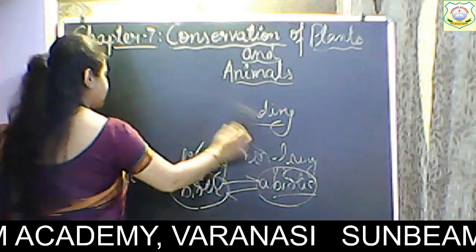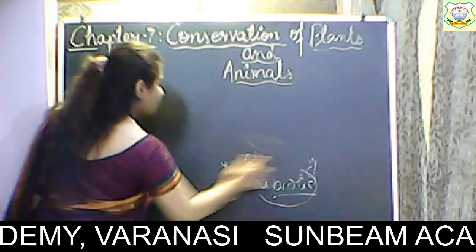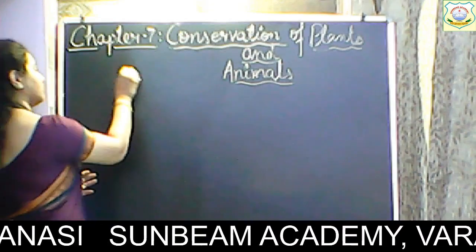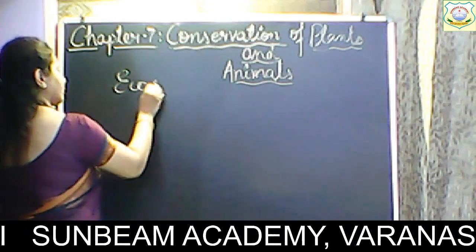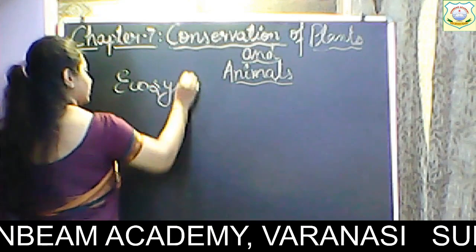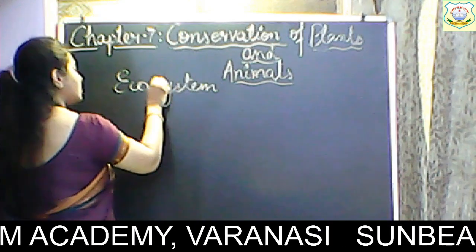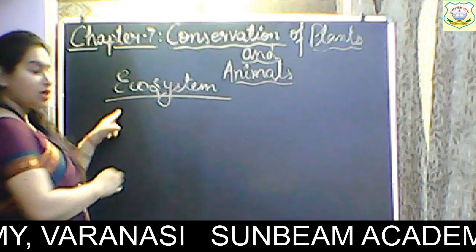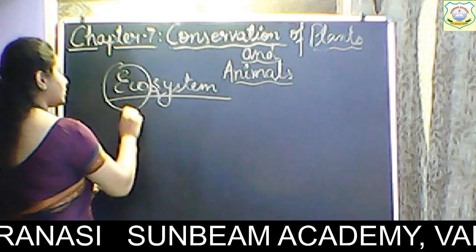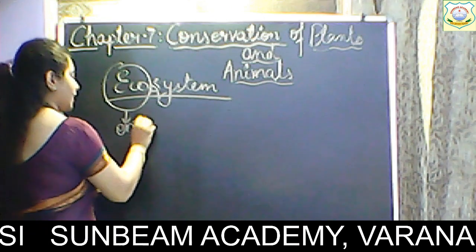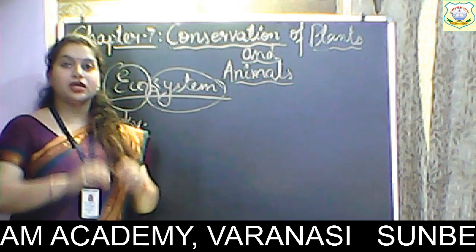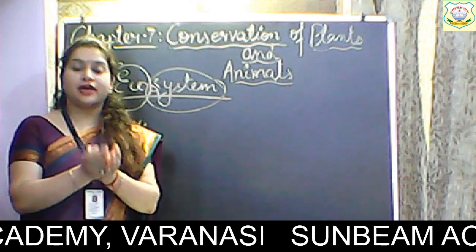Now coming on to the next term, that is ecosystem. What is ecosystem? Children, what is ecosystem? Ecosystem, eco means environment. Eco का क्या मतलब होता है? Environment. System मतलब होता है कोई भी closed area.